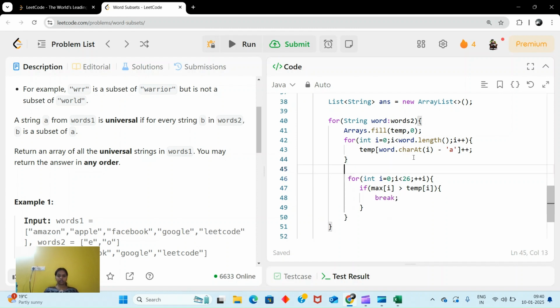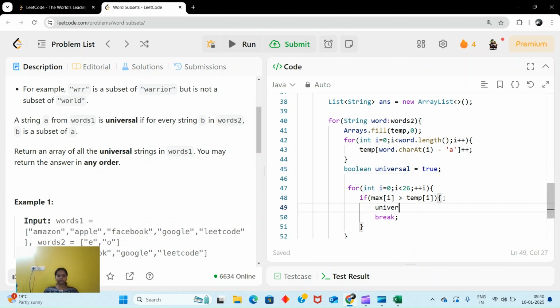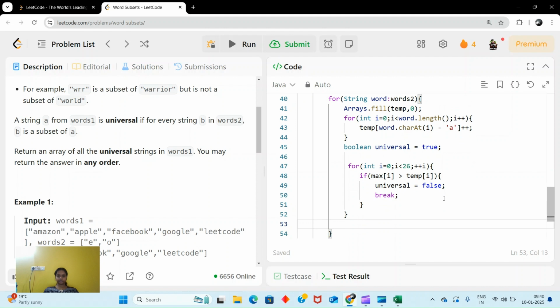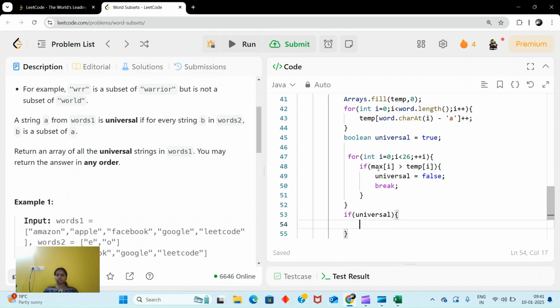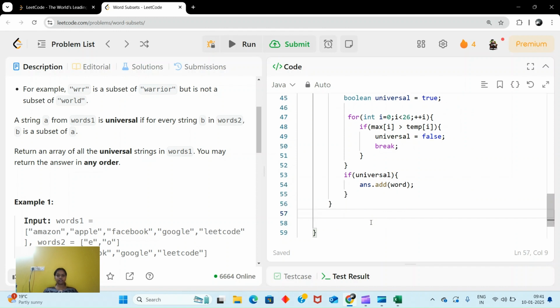Let's use one boolean, universal. Initially we will make it true, and we will make it false in that case. And here, if my universal is true, that means there is no such character which is not as per the count, then we will add the word into our answer, and at the end we will return our answer.